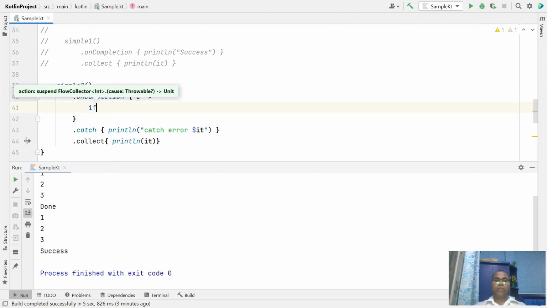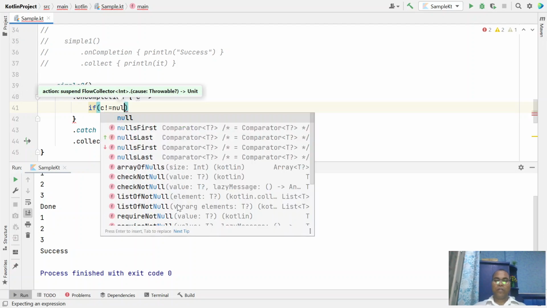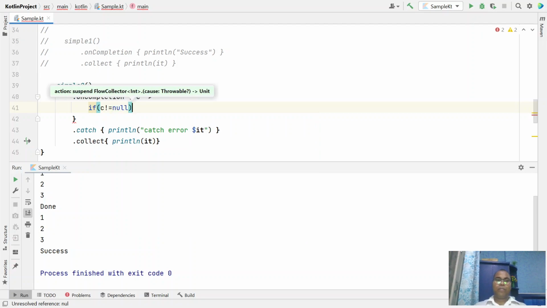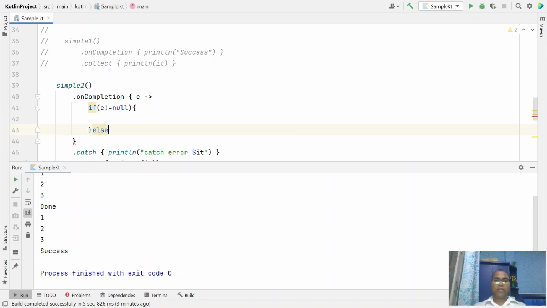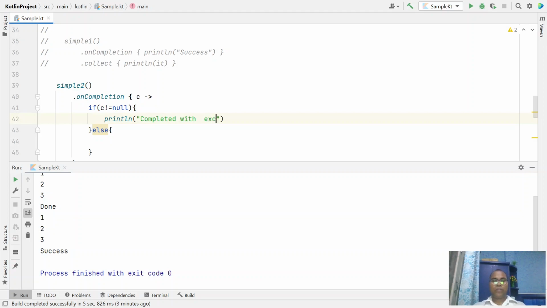Here you can see, if the cause is not equal to null, then print completed with exception, else print completed with success.